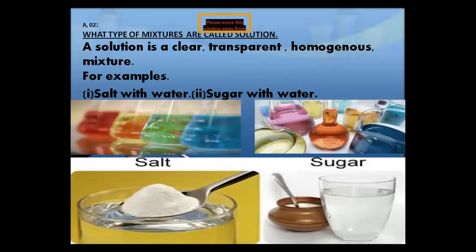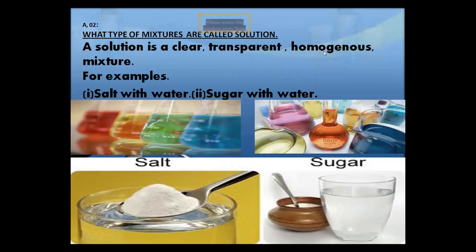Now, what type of mixture is called a solution? Take a screenshot of this slide. Everyone, take a screenshot, because this content is not in your book. A solution is a clear, transparent, homogeneous mixture.